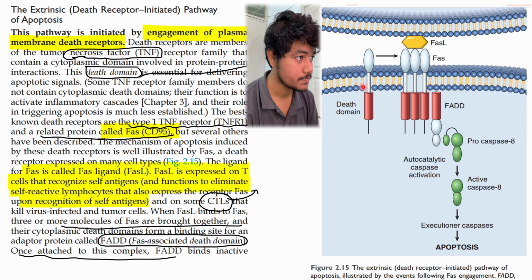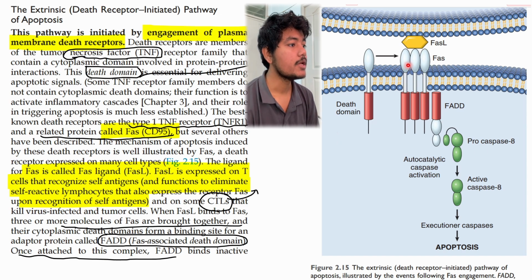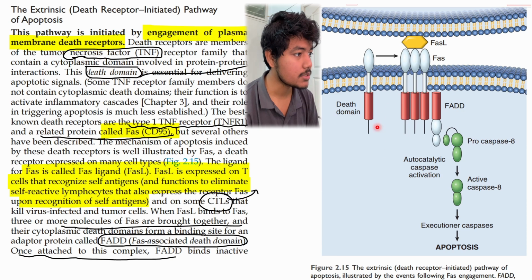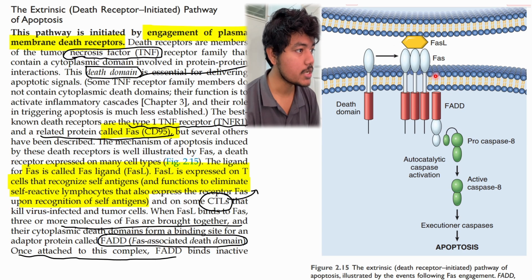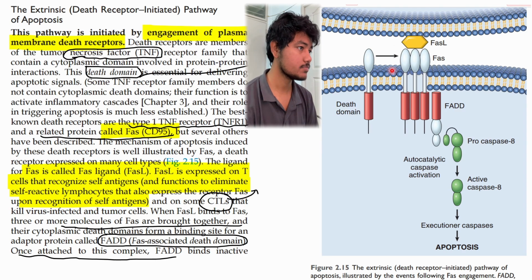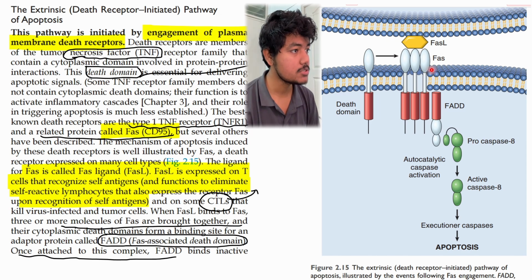You will come across this TNF everywhere in pathology, in inflammation and so on. So see here, this is my plasma membrane, this is my cytoplasm, and here is my death receptor. There is one component outside the membrane and one component inside the membrane. The component inside the membrane is called the death domain, and the one outside the cell membrane is just the receptor, the death receptor. This one is called FAS, this one is called FADD, which is FAS associated death domain.